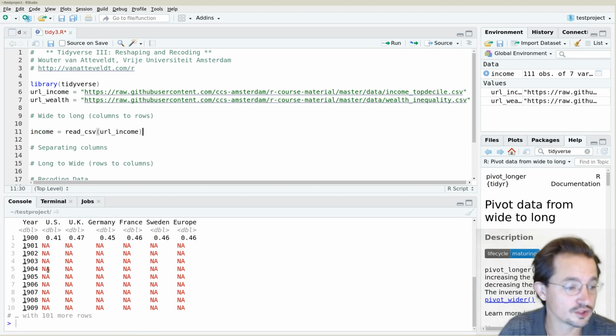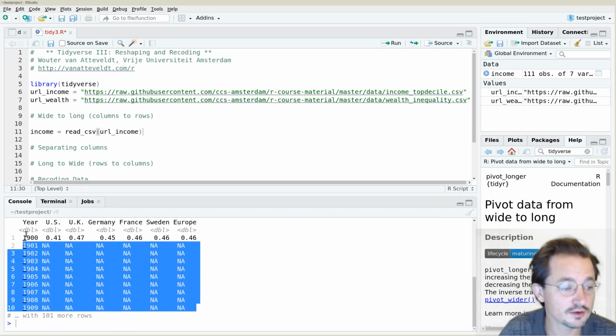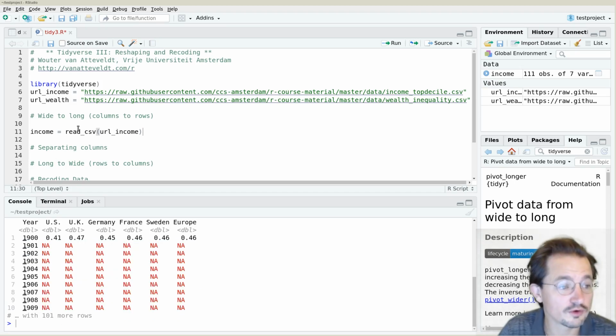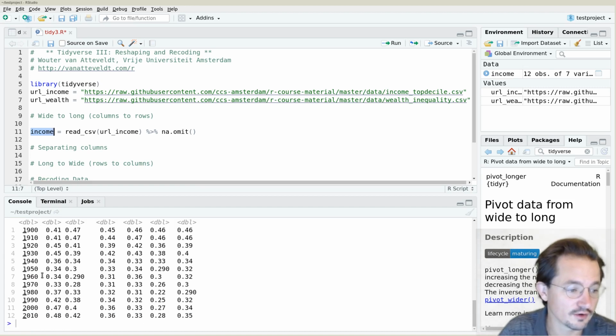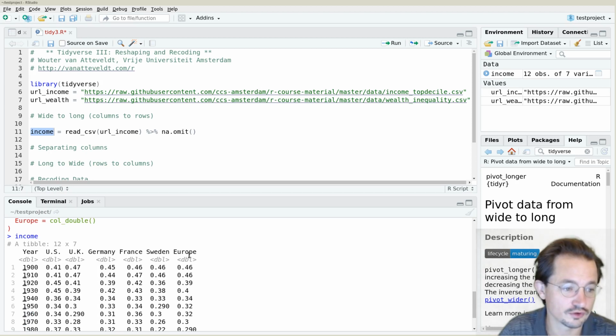Now, you can also see that for some reason it doesn't include all the years between the 1900, 1910, 1920, etc. But it includes a row for them with only missing values. So let's get rid of these missing values by using the na-omit command. Right, so this looks better, and now we can actually see that there are in fact values from 1900 until 2010 for each of those countries.